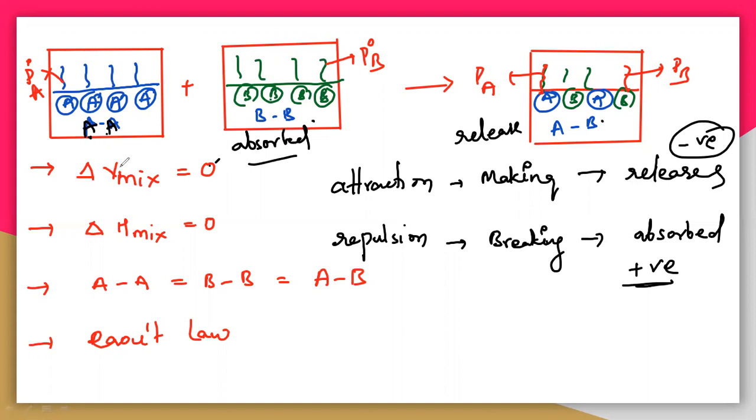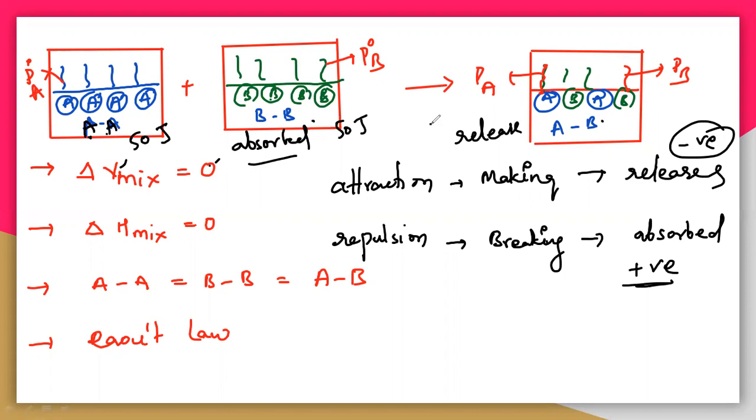Let us take it is 50 joules. I have taken the energy which is 50 joules for A, and also 50 joules of energy to break the bond B, B. So you have taken 50 joules for A and 50 joules for B to break those bonds. And in making the bond AB, it releases energy.